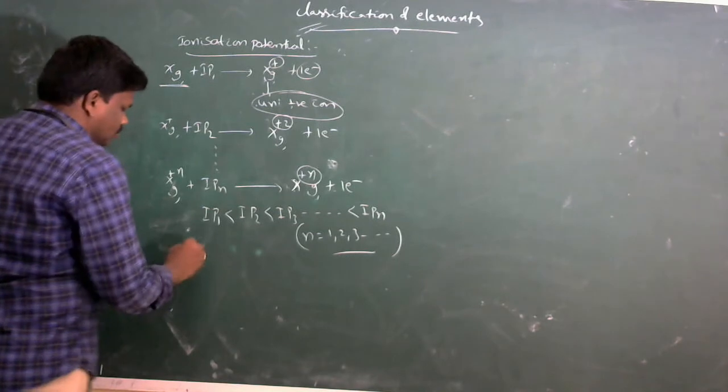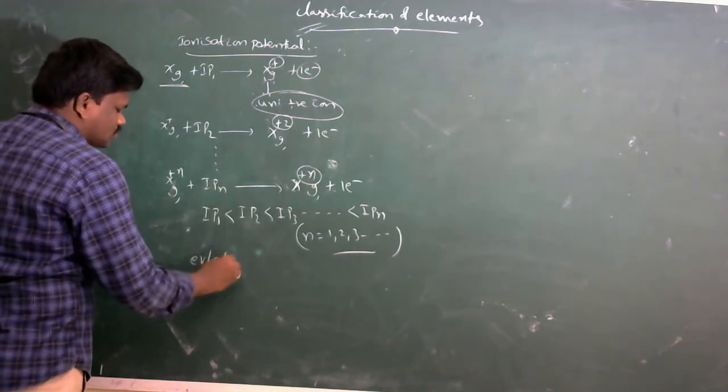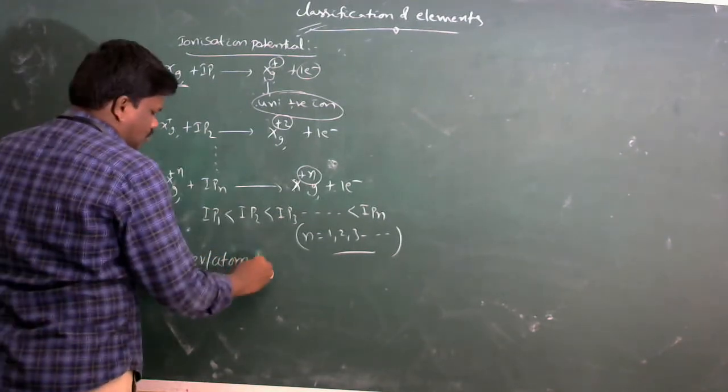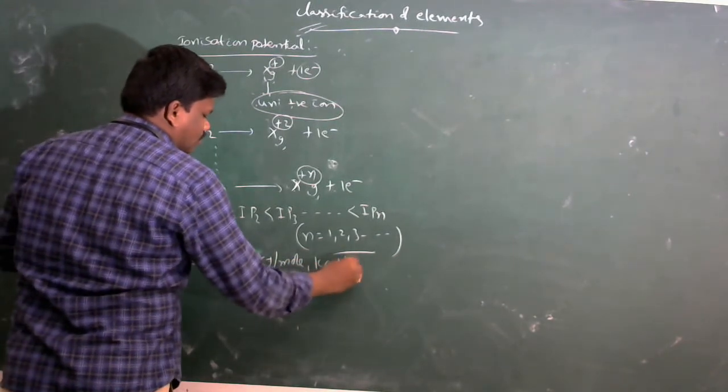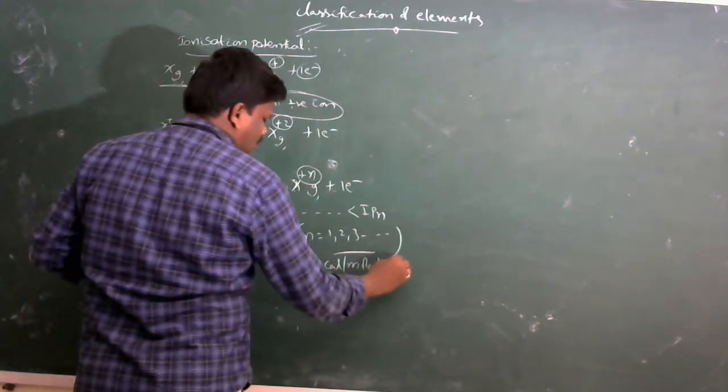Its units are electron volts per atom, kilojoules per mole, kilocalories per mole, and joules per atom.